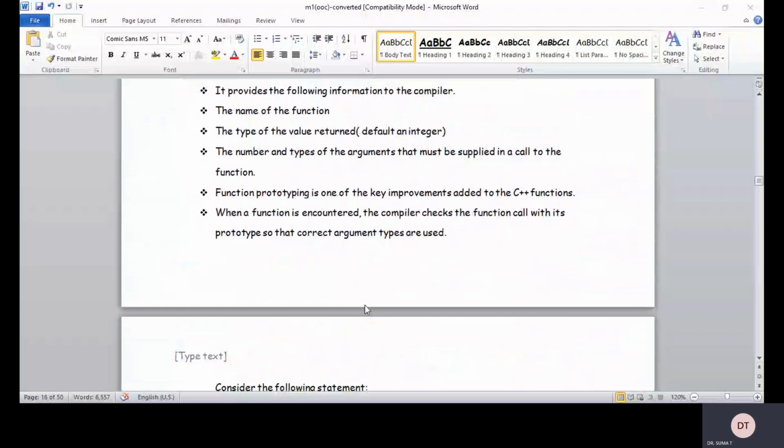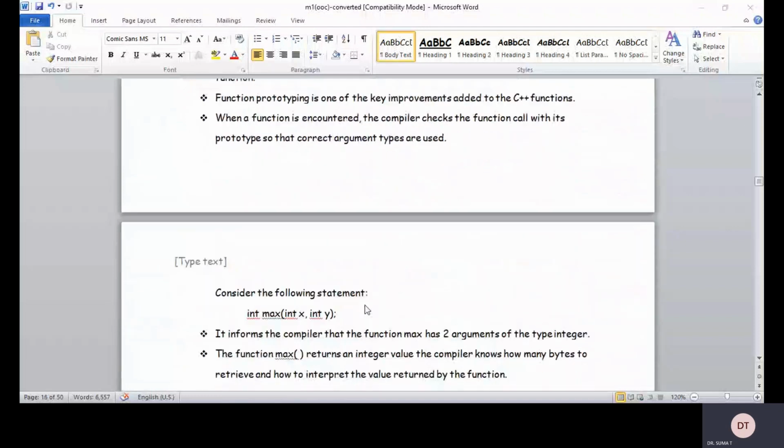The compiler checks the function call with its prototype and with its definition. All the parameters must match. Otherwise, it searches whether any alternative is there to make the internal conversions, right? That is the reason why it is going to be slower in the execution part.